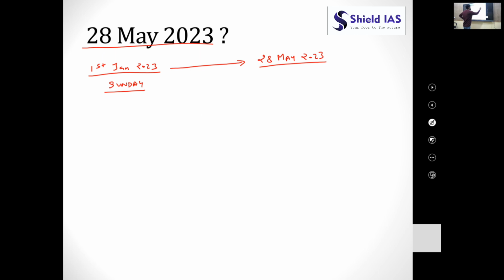We have to go to 20th May 2023. Always calculate the number of days between the day on which you have to calculate and the day which you have taken as a reference. Note that the answer would not change if your reference date is changed. The answer is independent of the reference date you take. Even if you take 14 February 2023 as Tuesday and then calculate what will be on 20th May 2023, you will get the same answer. Please do it for this question at home and tell me whether the answer comes out the same by changing the reference date or not.